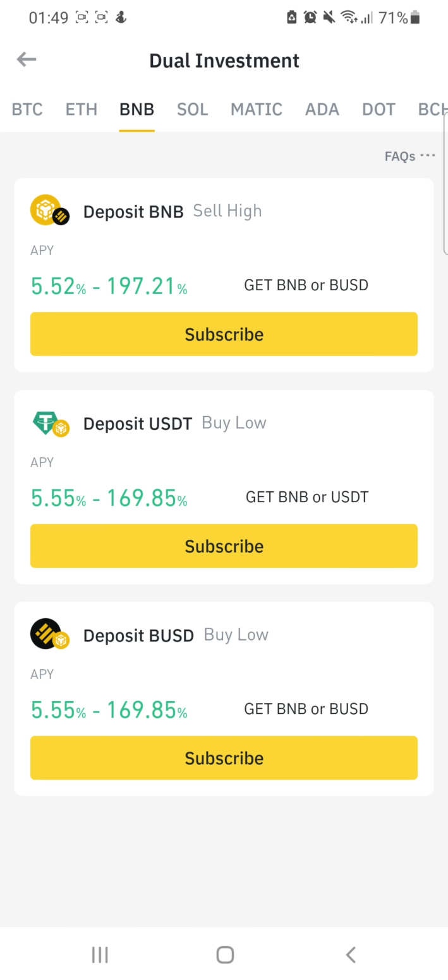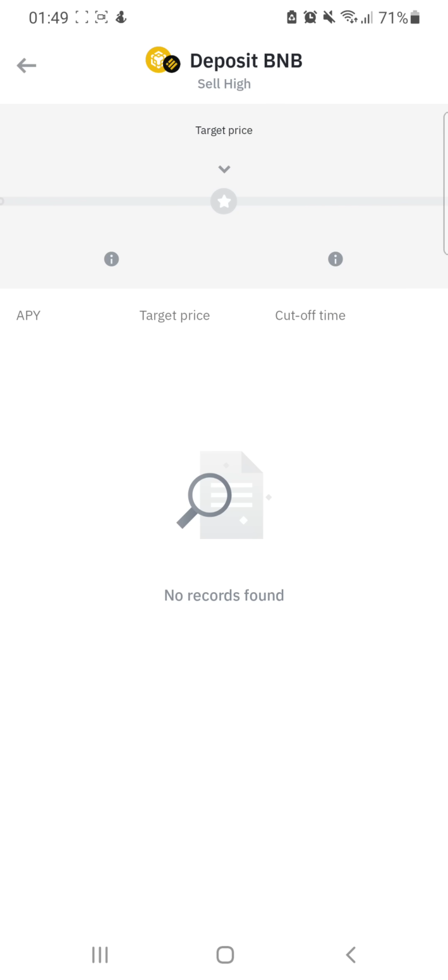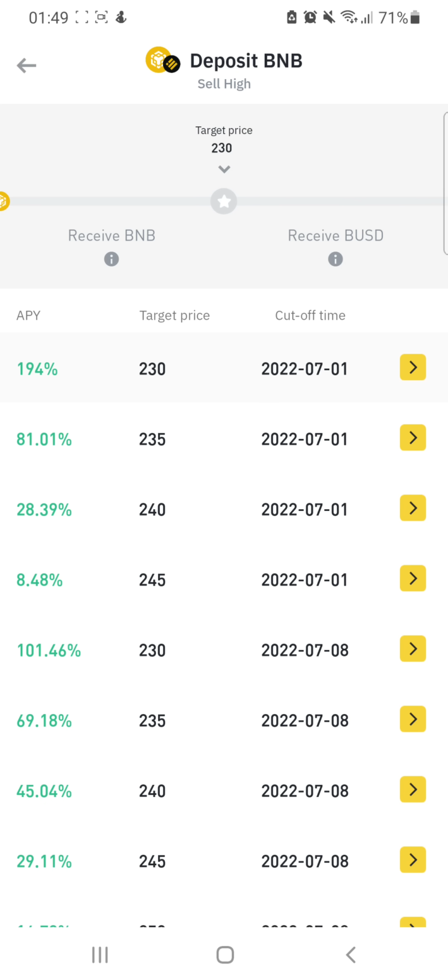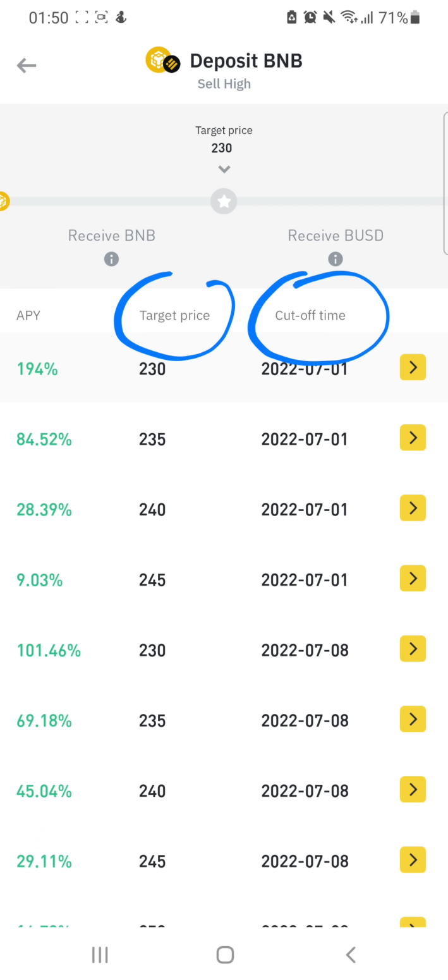All you need to do is click on subscribe, right? Then you determine which date you want to sell this your BNB at a high price that you want to determine. This is where target price and cutoff time come in. The cutoff time is the date that you want to sell this your BNB. Then the target price is the amount that you want to sell your BNB at on the day of that cutoff time, right?